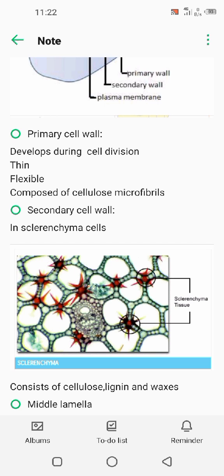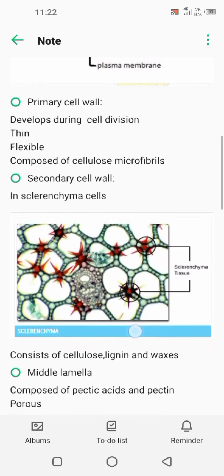This feature gives the cell great strength. Which feature? Crisscross arrangement. Crisscross arrangement means it is the layers one above the others. The primary cell wall is adapted to growth and it stretches plastically, means irreversibly.